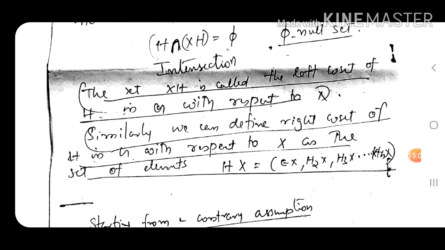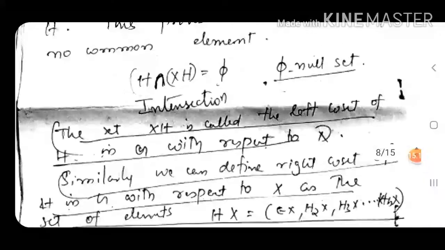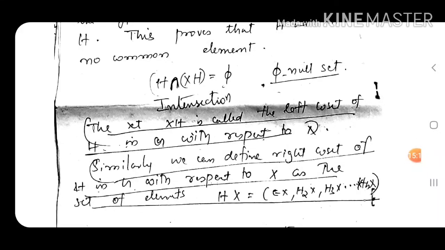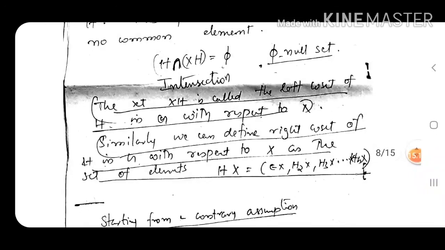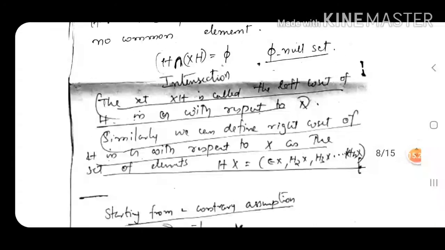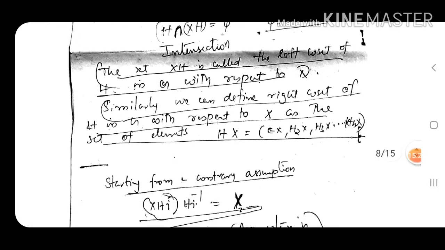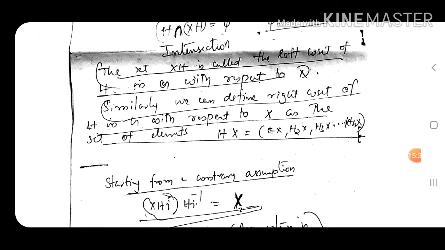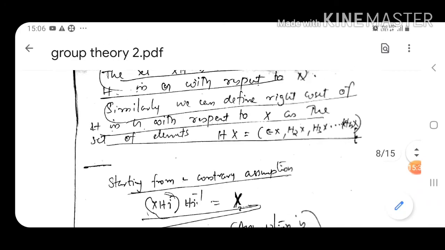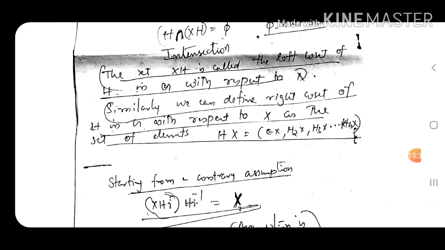The set xH is called the left coset of H with respect to x. Similarly we can define a right coset of H in G with respect to x as the set of elements Hx.